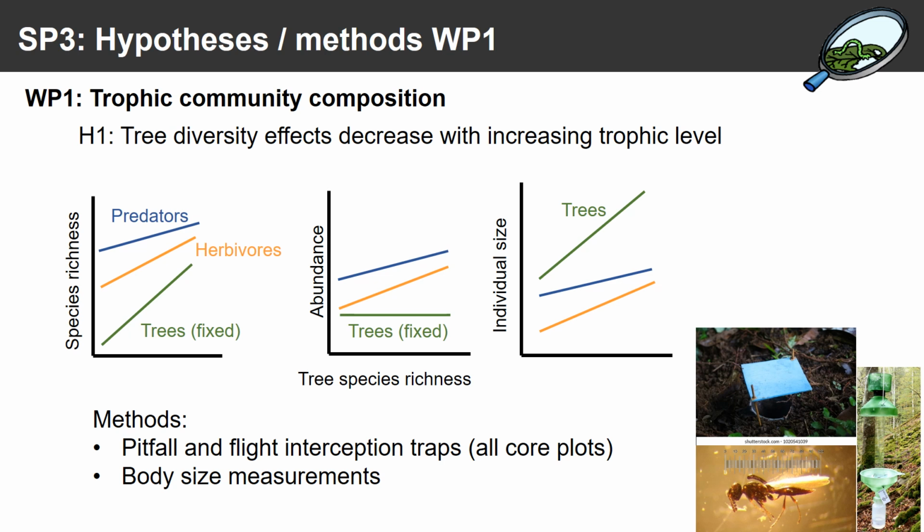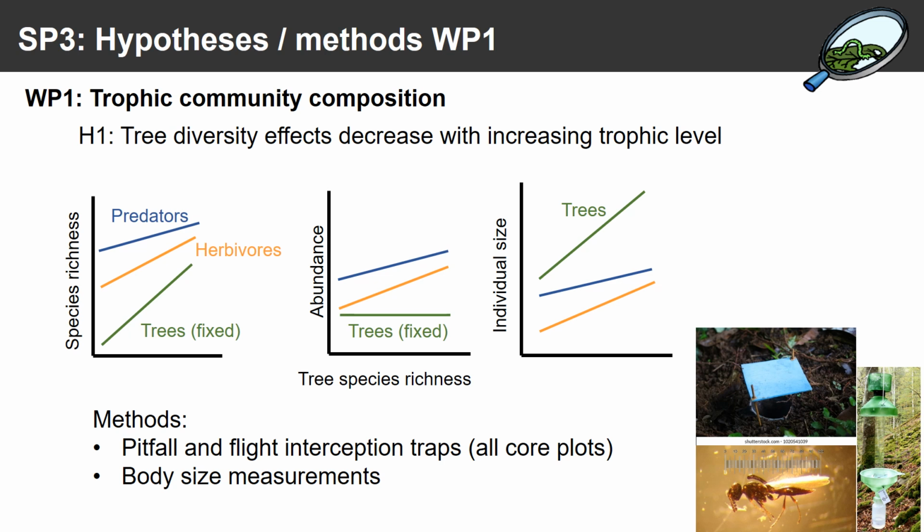Work package 1 on trophic community composition. Here we're hypothesizing that tree diversity effects decrease with increasing trophic level. And you can see this in our hypothetical graphs here with tree species richness on the x-axis and species richness, abundance, and individual size of our 3 trophic levels on the y-axis. In the first 2 graphs, you can see that trees are fixed in their species richness and abundance, but all other trophic levels are free to vary, and we're hypothesizing that they do vary, but that there are weaker effects the higher you go up the food web, and you see the shallower slopes here for predators.